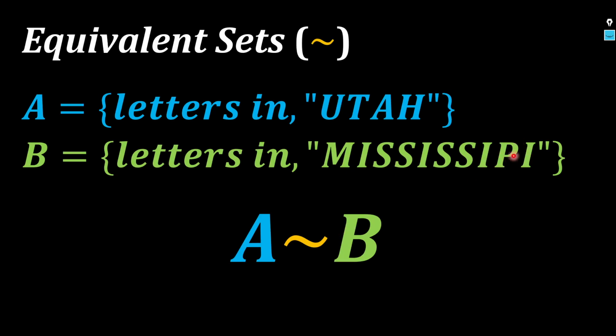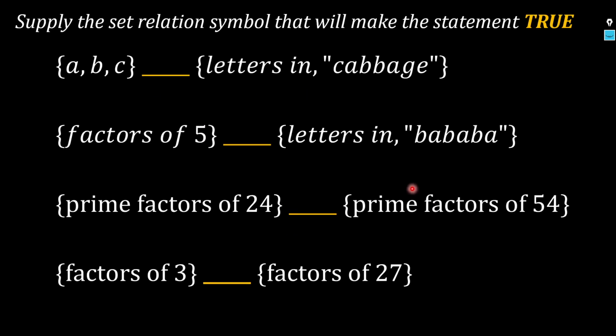Okay? Wrong spelling, Mississippi. O yan ha. Corrected natin. Right. Okay, let's do some practice items here. Okay, supply the set relation symbol that will make the statement true. Okay, pause muna ang video, sagutan muna, and then once you're done, hit play, and then check whether your answers are correct. Right. If you hit play, dapat meron ka ng 4 answers for these 4 practice items.